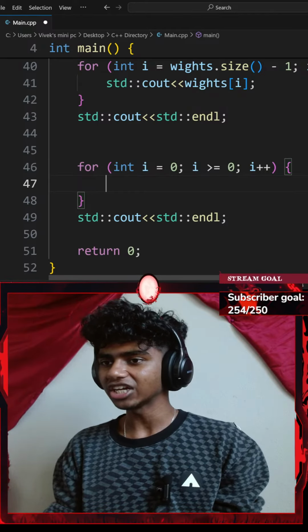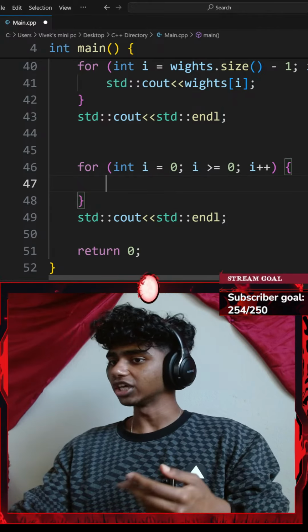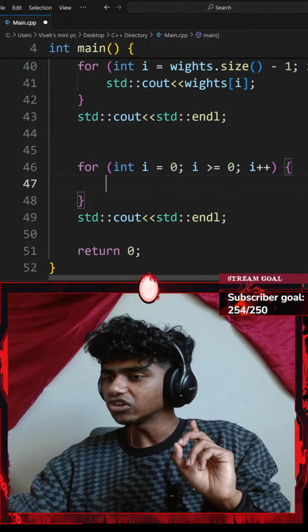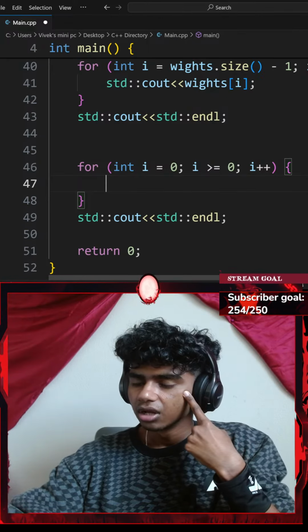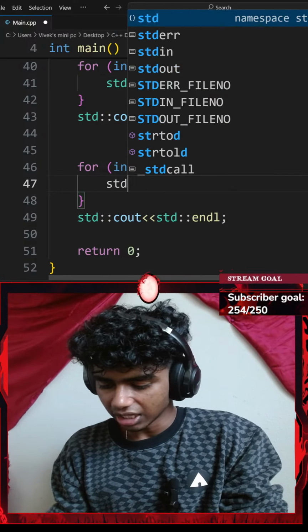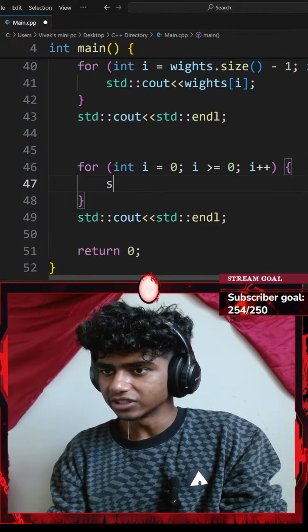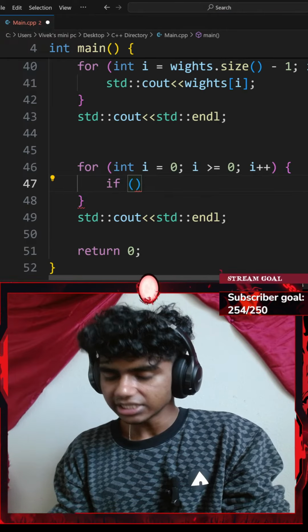Okay, so for every integer i which equals 0, while my i is either greater than or equal to 0, I'm going to increase my i by 1, and then let's go ahead and do something. I could go with something like an if statement. So if my, let's say, weight variable.